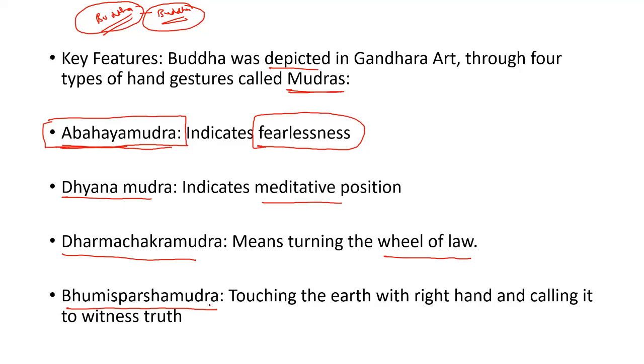Okay. Abhay Mudra means fearlessness. Devotees should not fear the God. Dhyan Mudra indicates meditation. Dharma Chakra Mudra indicates the wheel of law. And Bhumi Sparsh Mudra means calling the earth to witness the enlightenment. So mainly these four types of mudras were found in the Buddhist sculptures which were made in the Gandhara School of Art. Understood, everyone?